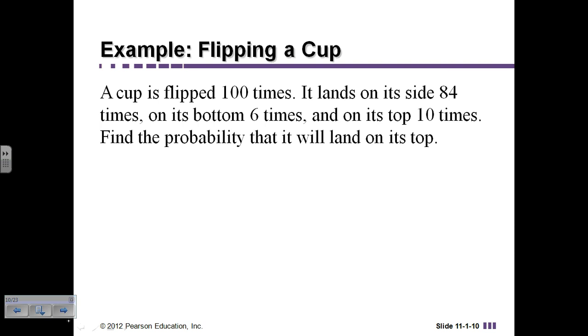So, that would have been 100 times out of 100. That's not a very likely possibility. So what I want to know here is, what is the probability that it will land on its top? Well, it landed on its top 10 times in this experiment. So the probability formula says, what is the outcome that you want, which is the top, divided by the total possible results, and there were 100 results. So then, of course, I want to simplify this fraction, and I get 1/10.